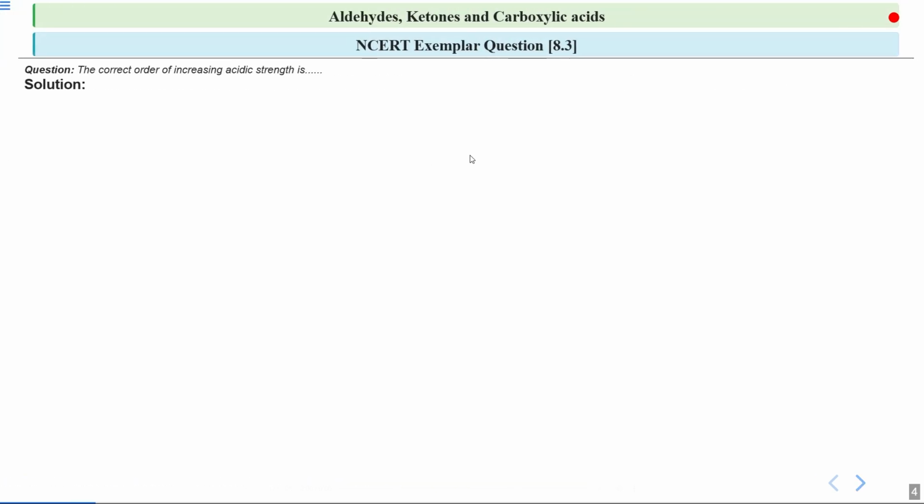So let's start with the solution. You have to tell the correct order of increasing acidic strength, that is, which one is more acidic. Before starting with the question, you need to remember one thing: acidic strength tells us how easily a substance can donate a proton or H+. A substance which will easily donate a proton will be more acidic compared to others.